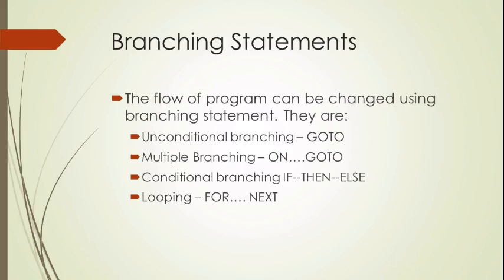So under this we have 4 topics. Unconditional branching, it is done using GOTO. Multiple branching, it is done using ON GOTO. Next, conditional branching, it is done using IF THEN ELSE. At last we have looping, FOR NEXT. So for this class, we will discuss only the first 2 topics, unconditional branching GOTO and multiple branching ON GOTO.